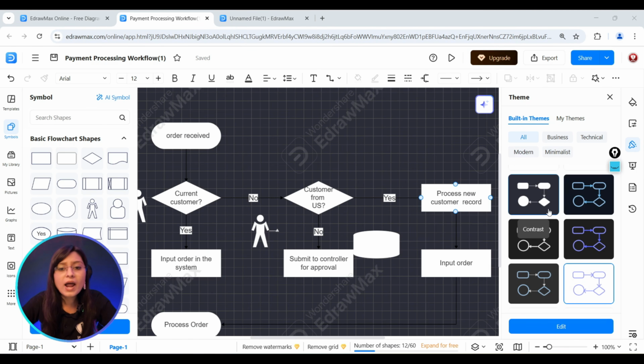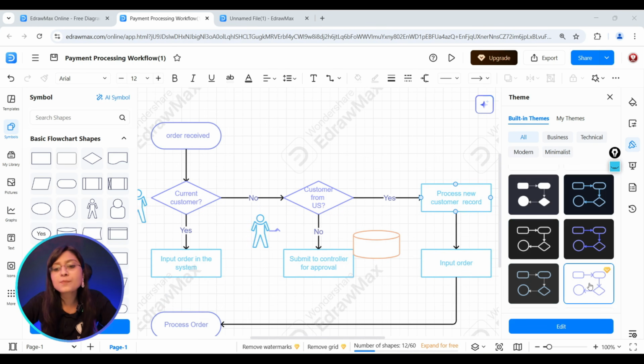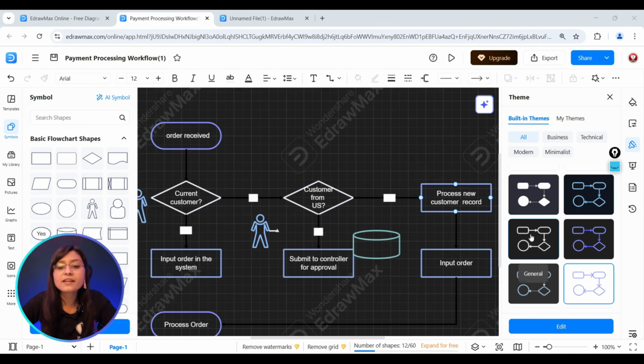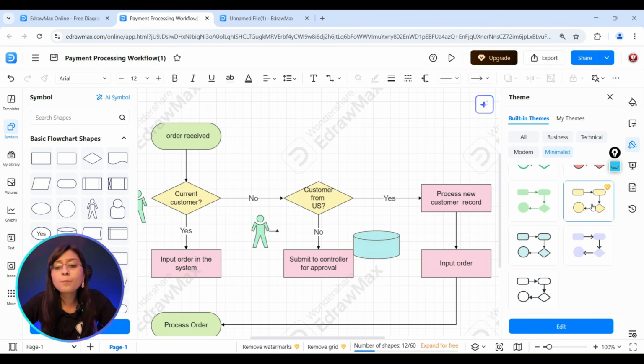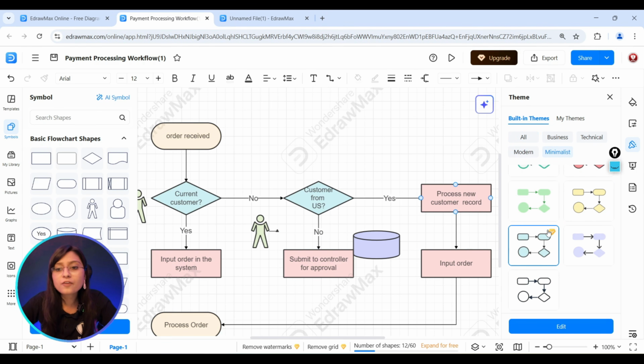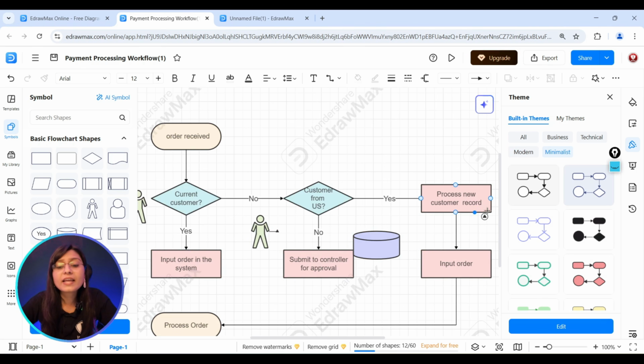If you would like to add certain background also, you can select various types of beautiful built-in themes that have already been provided by eDrawMax. By using all these things, you can make your diagram more interesting, more colorful and more vivid, so that whenever you present such interesting diagrams in your office presentation, things will create an impact. So that is about the AI diagrams that you can create here.